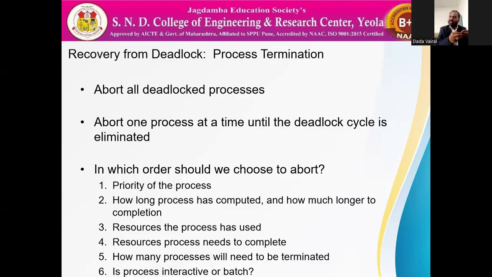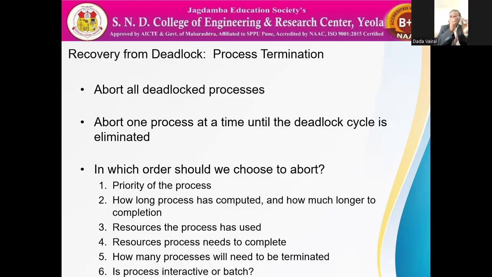Suppose we kill P1 and the deadlock terminates, so we do not need to kill the other two processes. That minimizes our cost. So two methods are there: kill all processes, or kill one process at a time until the deadlock is gone.